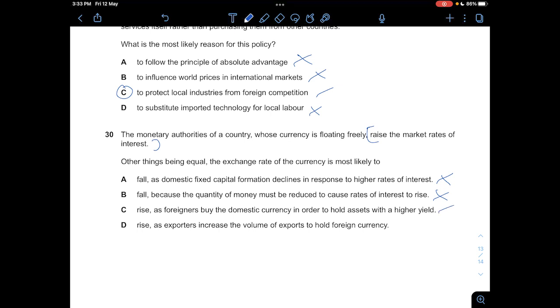D says rise as exporters increase the volume of exports to hold foreign currency. No, because if you increase the volume of exports to hold foreign currency, you are essentially selling your domestic currency, which will result in a decrease in exchange rate. So it's not correct. This is the other way around. Instead, exporters would want to increase the volume of exports so that people will be buying in the local currency, and then the exporters will hold more local currency. So D is wrong, and the answer is C.